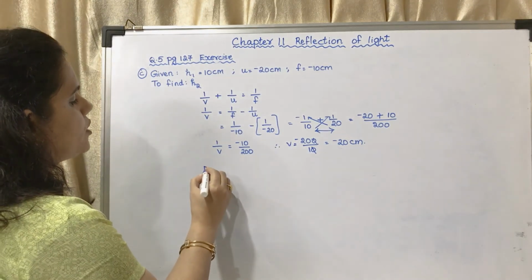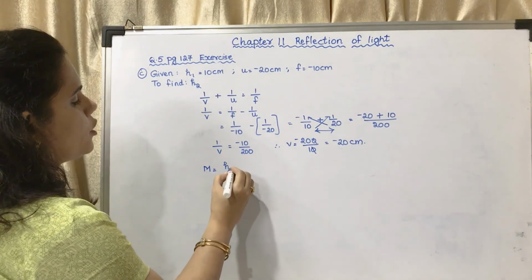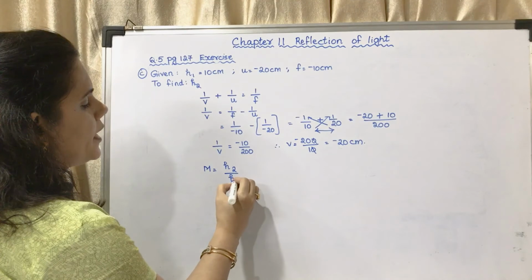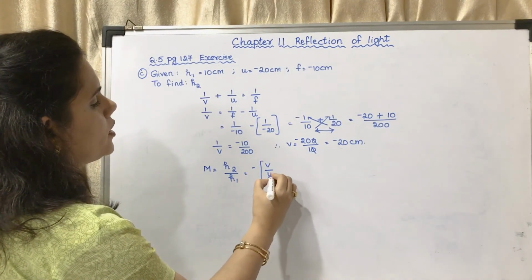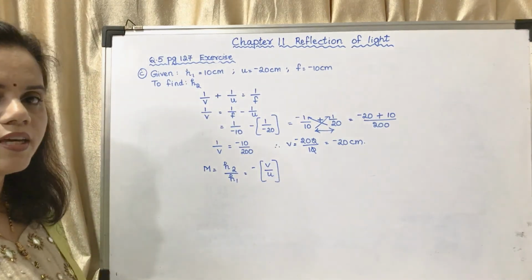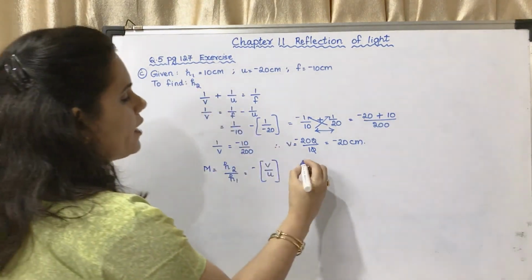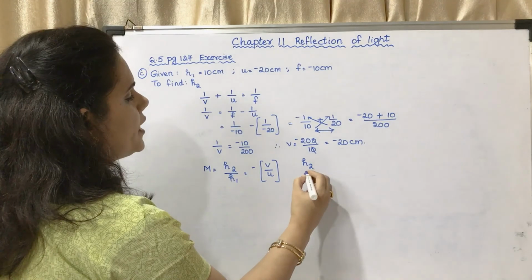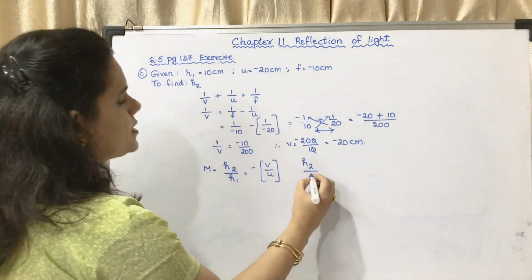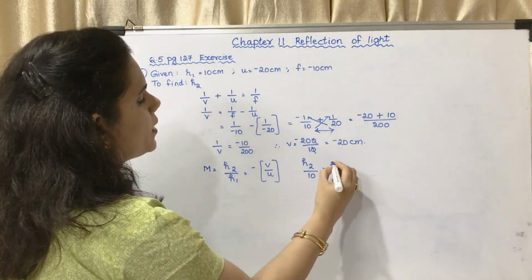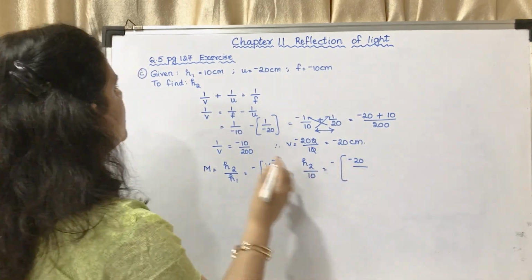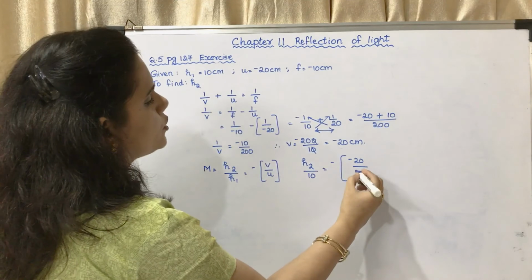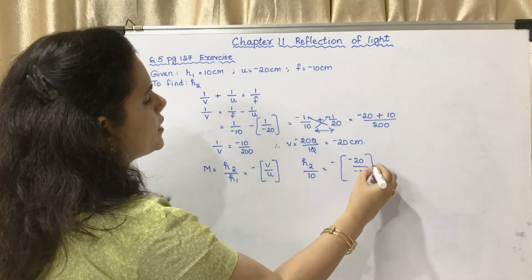Now we will substitute in the equation. m is equal to h2 upon h1 is equal to minus of v upon u. h2 you have to find out. Therefore h2 upon h1, which is 10, is equal to minus of minus 20 upon u, which is minus 20. u is also minus 20.